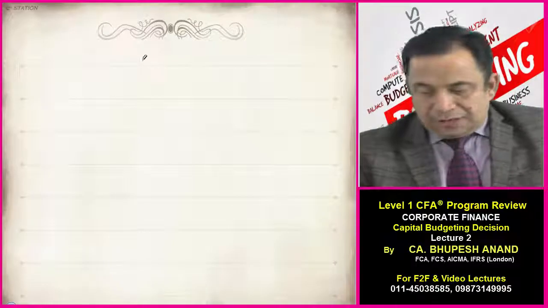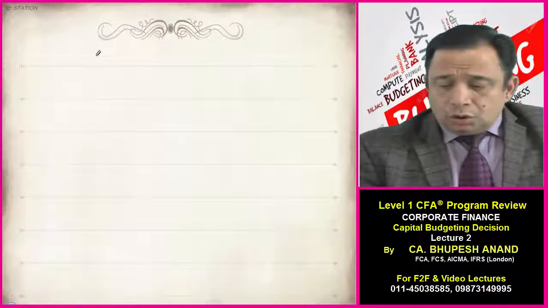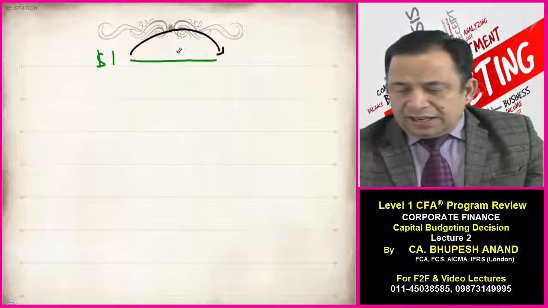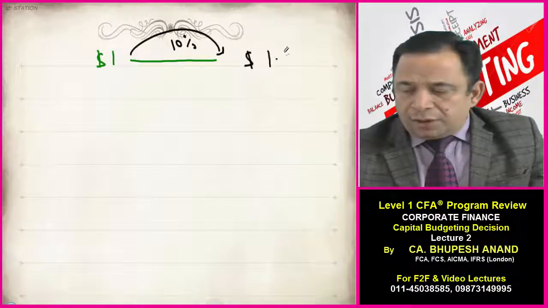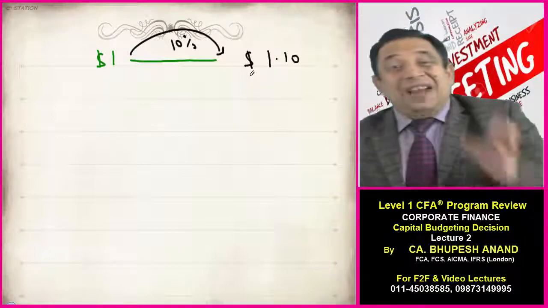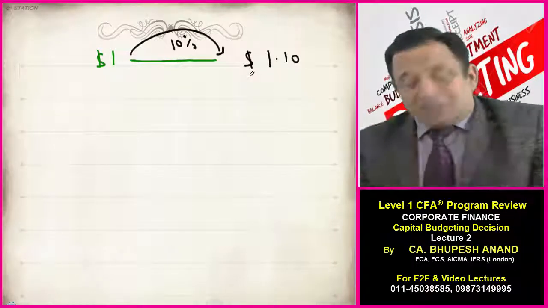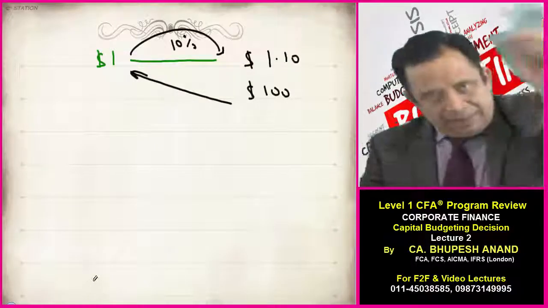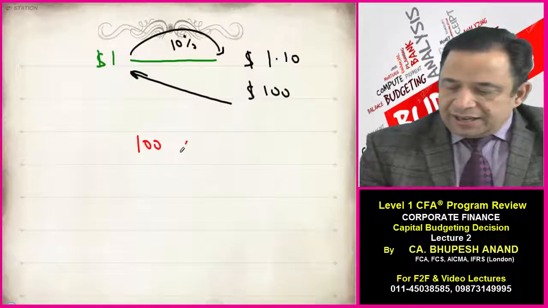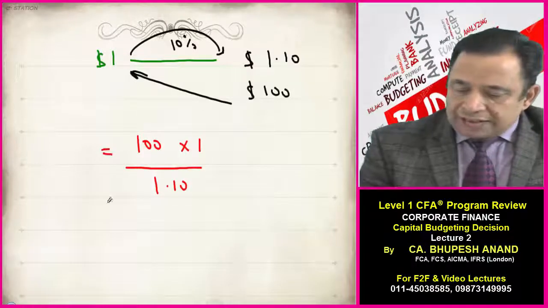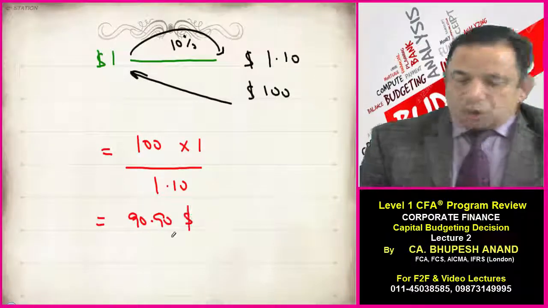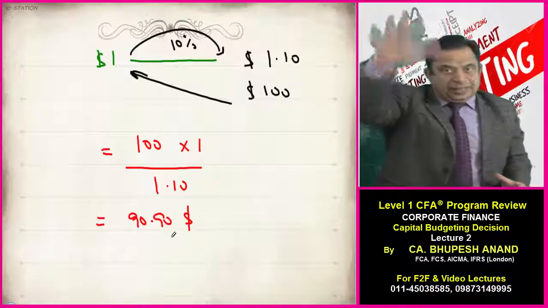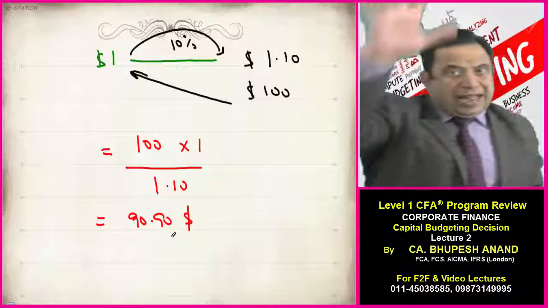For example, $1 today will increase to $1.10 after 1 year. If after 1 year $1.10 is there, then $100 will be equal to how many dollars at year 0? So I will be doing 100 into 1 upon 1.10. That comes to $90.90.